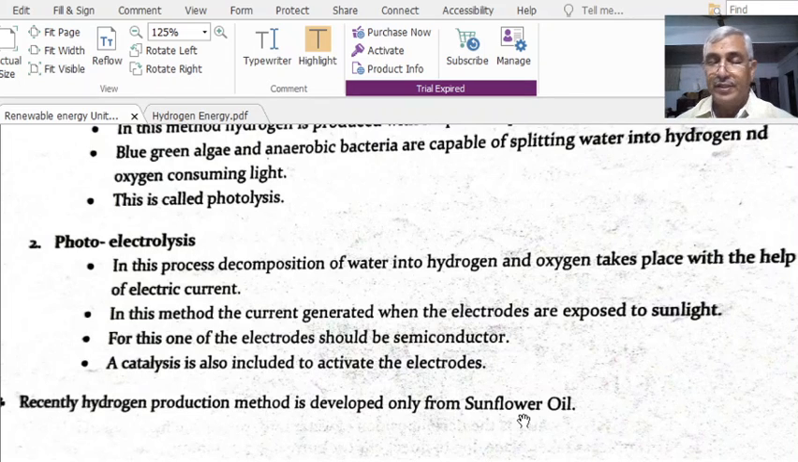These are all the different simple methods with which we can produce hydrogen from various sources, because hydrogen appears to be the future energy source. The future energy source. This is all about the different methods of production of hydrogen.